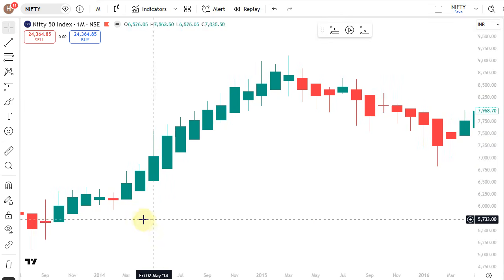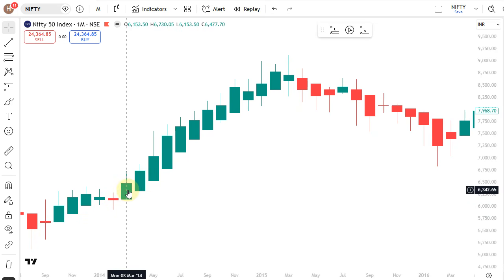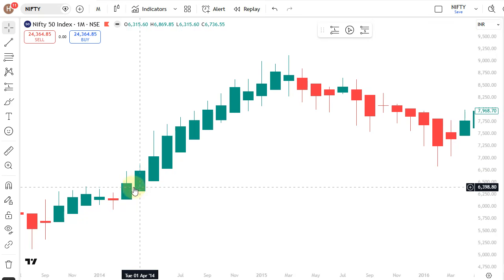Then how is this Heiken Ashi candle calculated? It is an average of two candles. For example, this candle is an average of these two candles. This candle is an average of these two candles.